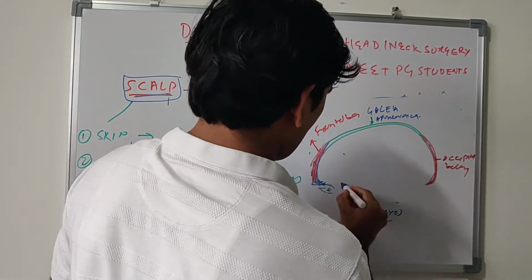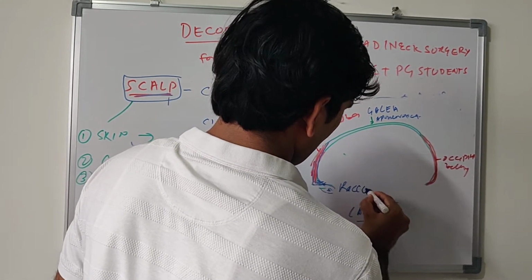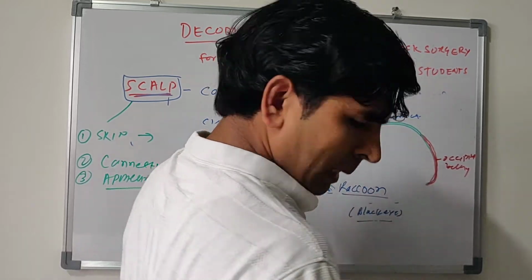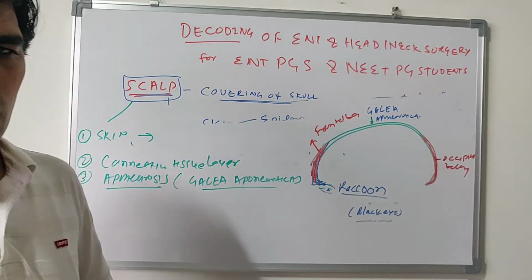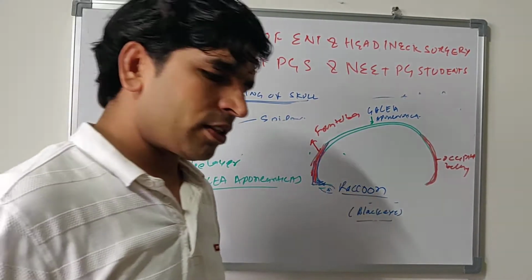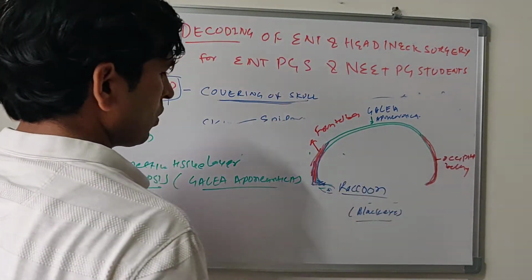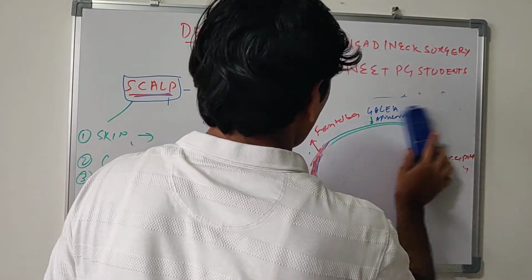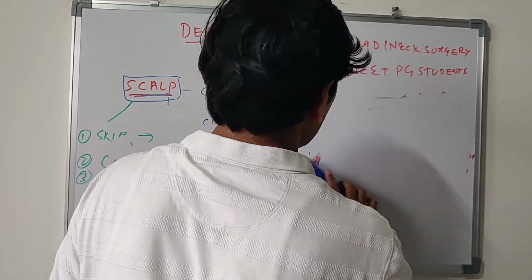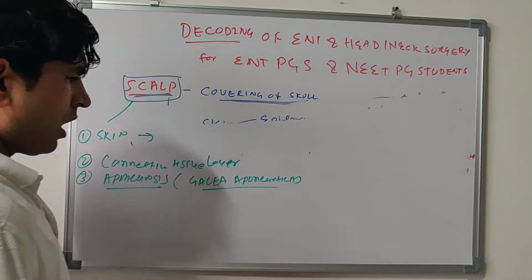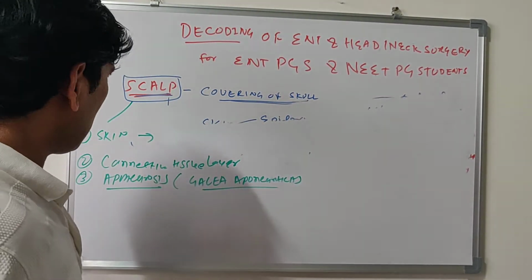Raccoon, R-A-C-C-O-N. Raccoon eye. This blackening of the periorbital region is called raccoon eye, and it is because of this: the frontal belly of occipitofrontalis muscle doesn't have any bony attachment. Okay, this is about the galea aponeurotica.